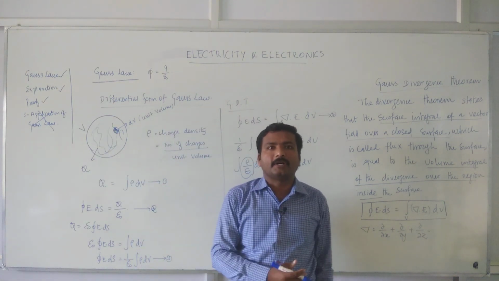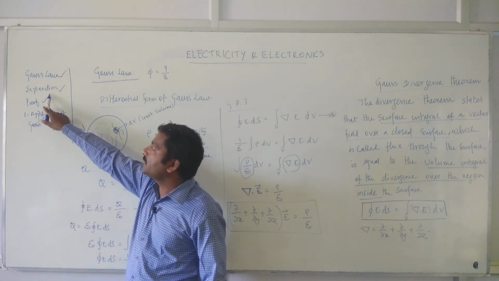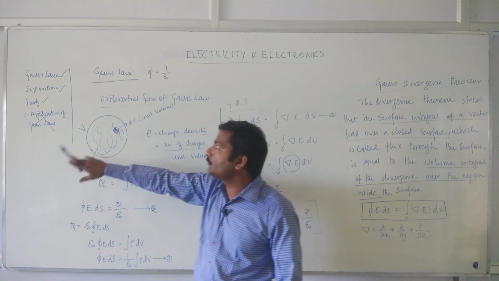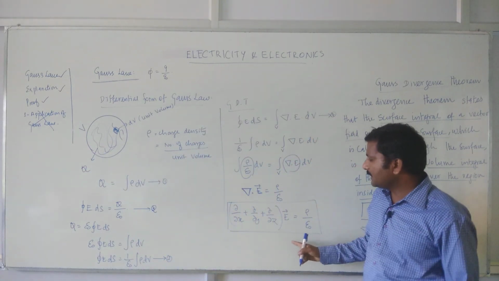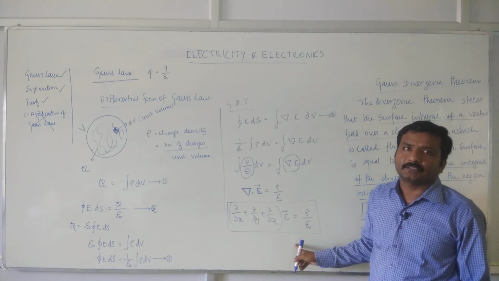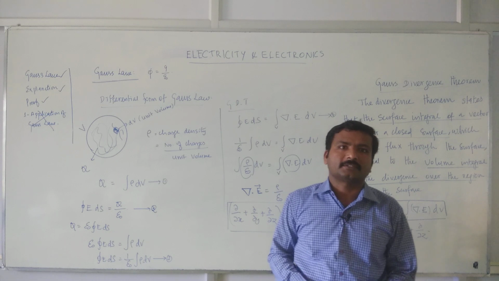Today we had a recap of what we discussed yesterday, and we discussed what Gauss law is and its explanation. We have seen the proof for 2 cases, and we have deduced the differential form of Gauss law here. Let us stop here. We will continue the application of Gauss law in the next lecture.